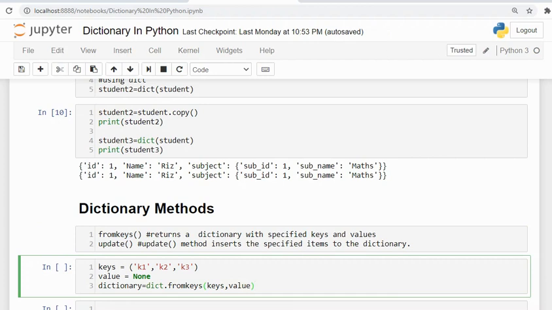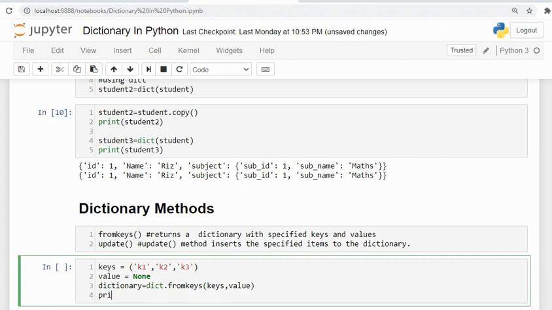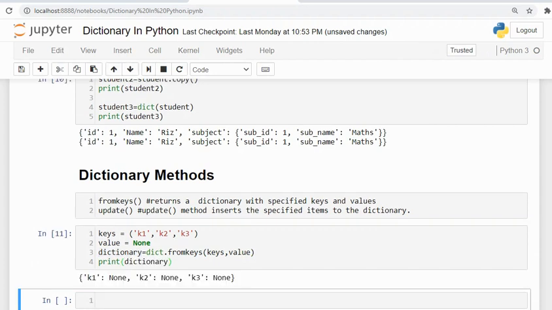Now if I print this dictionary, all these keys are assigned None values.